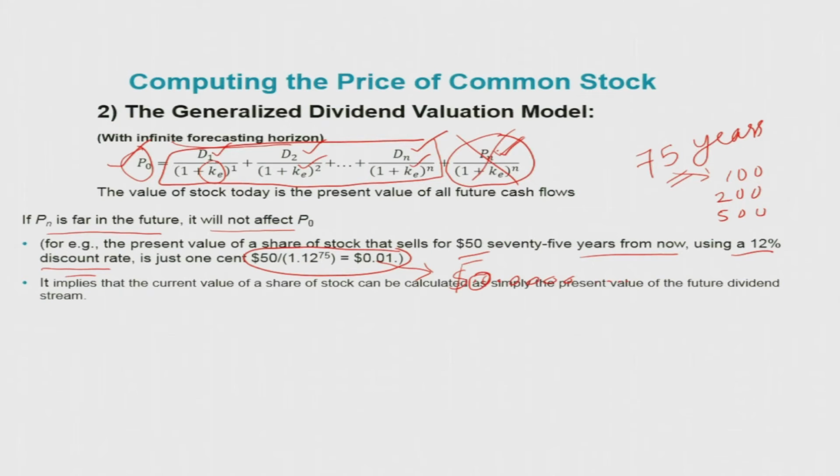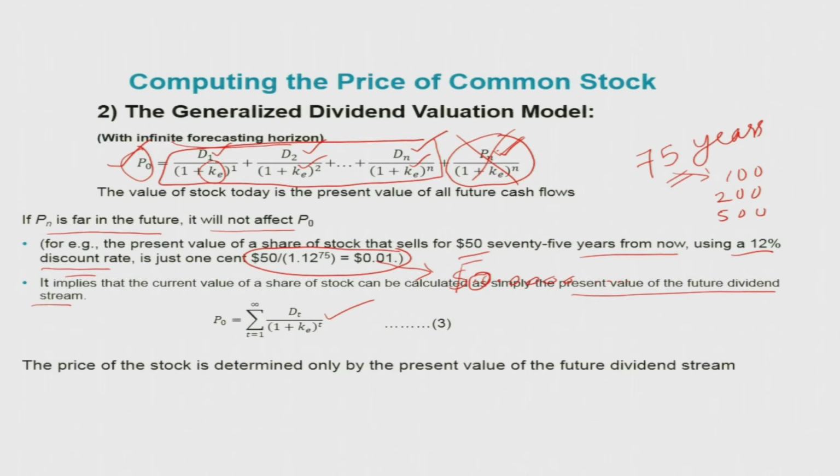Accordingly, it implies that the current value of a share of stock can be calculated as simply the present value of the future dividend stream alone. So we can redefine this formula in this way, where T means an infinite time period, only looking at the dividends from the stock.